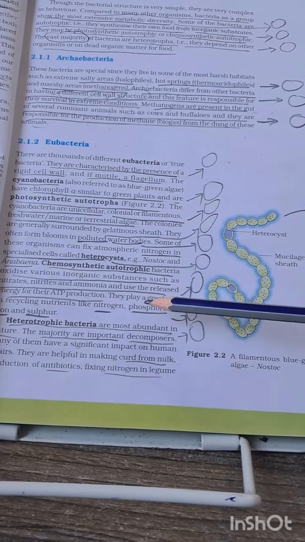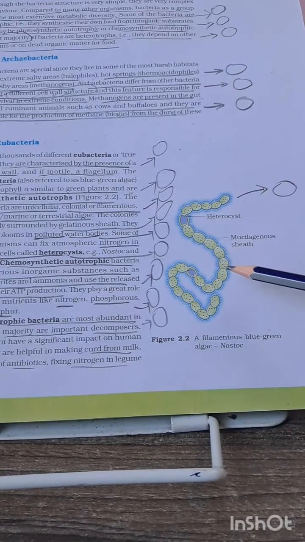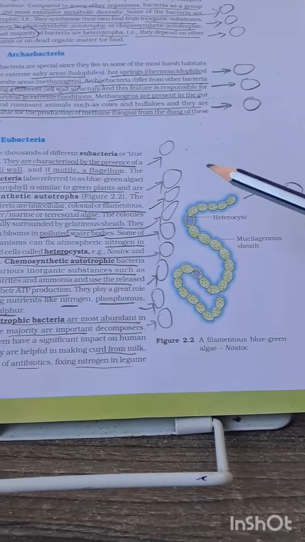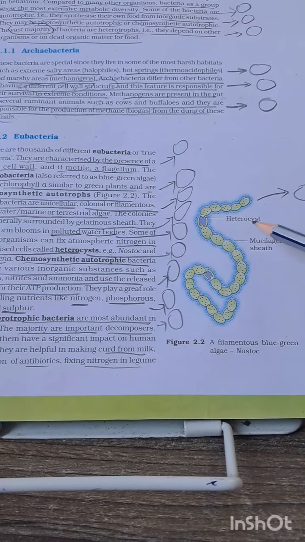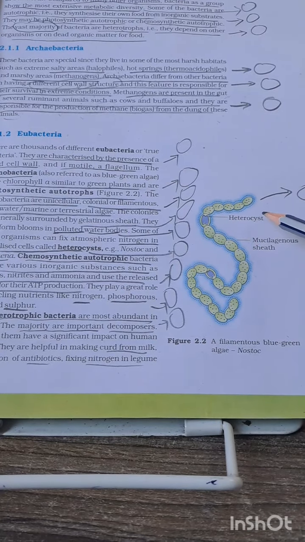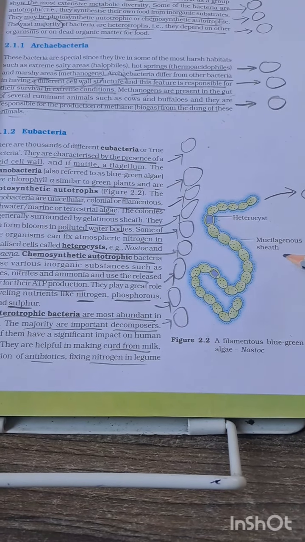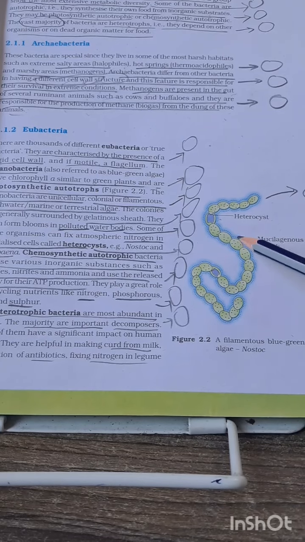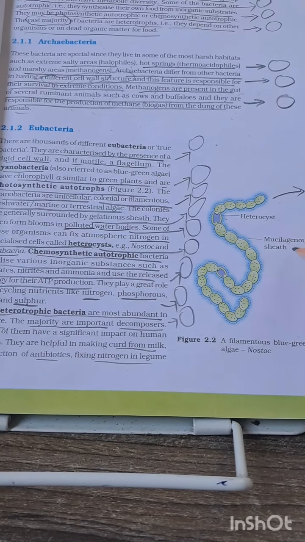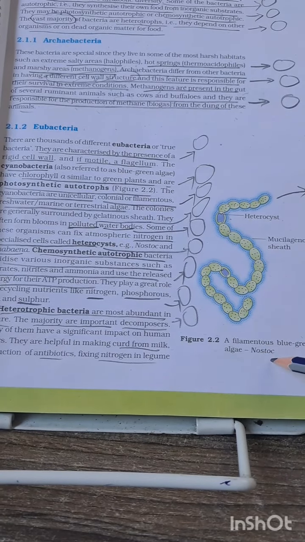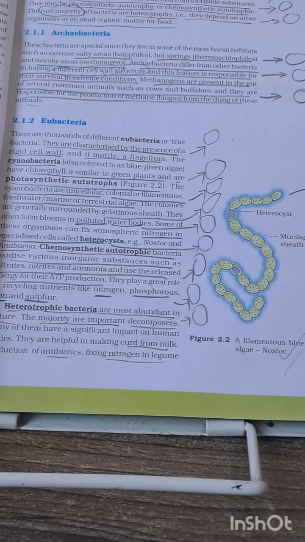You have to remember it line by line, and one image based question can be framed from this topic. In the image based question, they will remove the label of the heterocyst and ask what this is, or the mucilaginous sheath, they will ask what this is, etc. And the blue-green alga is Nostoc. You have to remember this, very important.